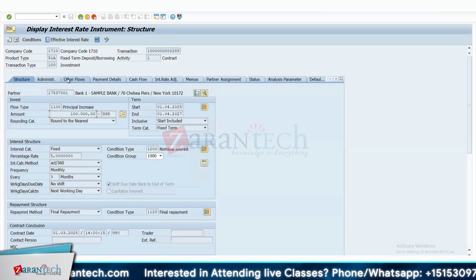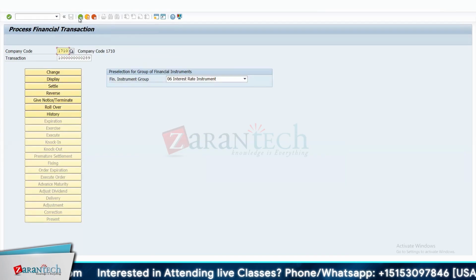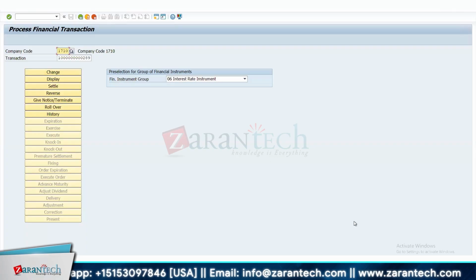Can you go back one step? Can each one of these statuses be assigned to a specific user, or once the user has authorization to this transaction, can anyone do any of these? They can't. Let's say a user does not have authorization to change the deal. If he clicks on change here, you will get an error that you don't have authorization. Maybe he can only display, or maybe he can only settle. If he tries other activities, the system will restrict him. Okay. Sorry for interrupting you when you speak. No worries, it's fine.